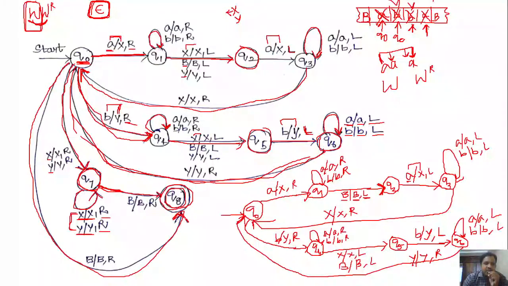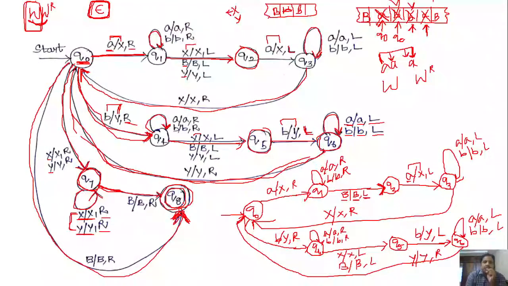Epsilon means the input tape consists of blank itself. So if we get a blank in q0, we move directly from q0 to q8. As q8 is the final state, the string epsilon is accepted.